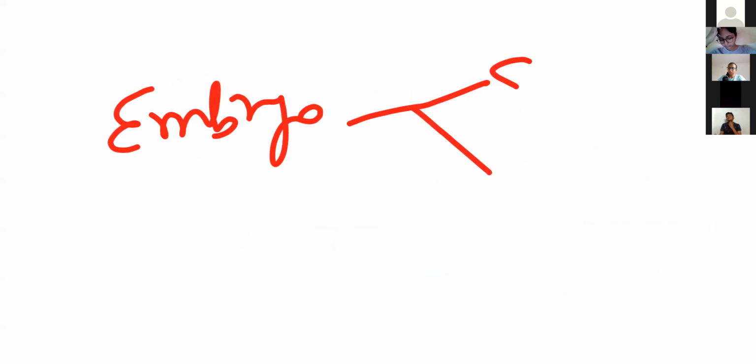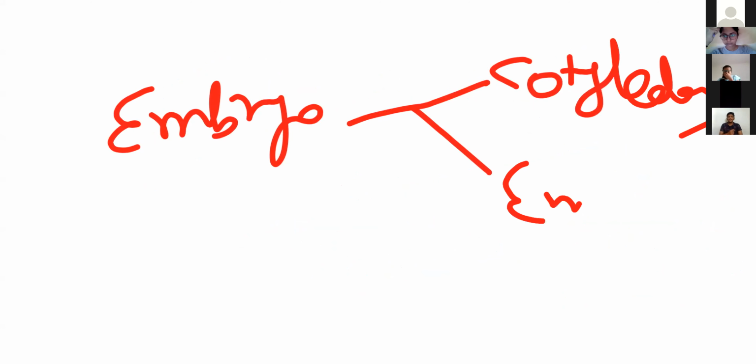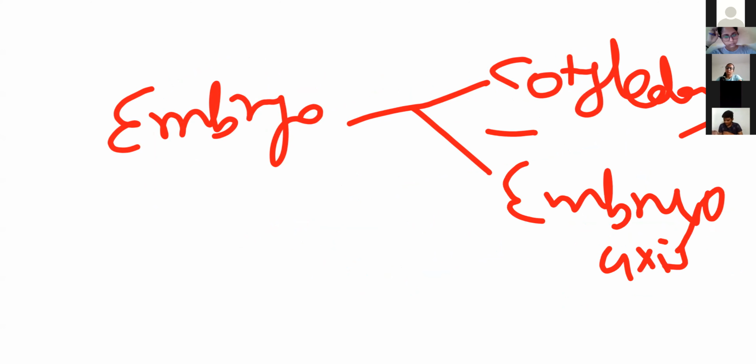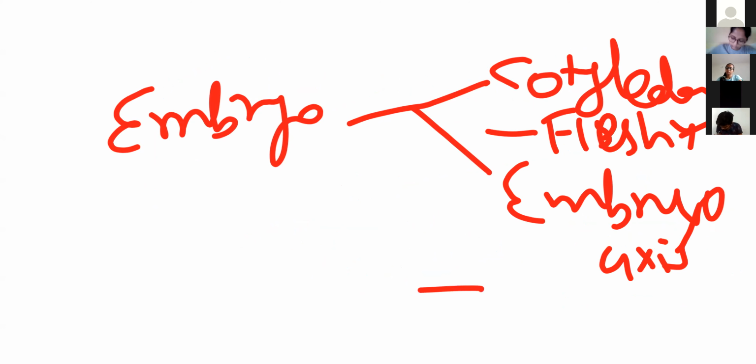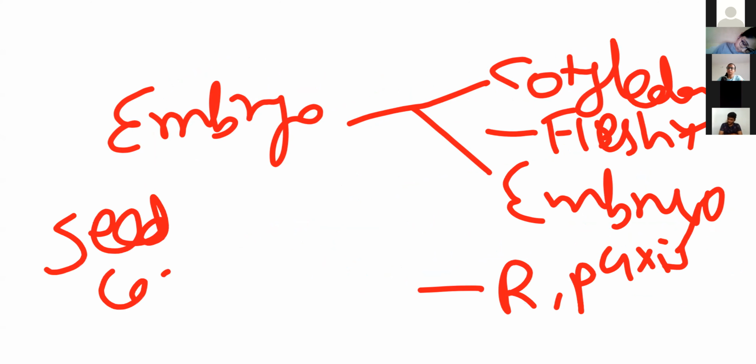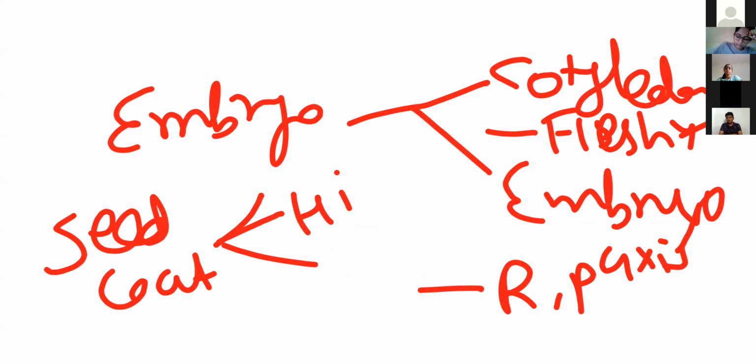One is the cotyledons, the second is the embryo axis. Cotyledons, remember, are a fleshy structure in which reserve food material is present. Next, the embryo axis has the radicle and plumule. So first we have discussed the seed coat, which has layers, testa and tegmen, then the hilum, then the micropyle.